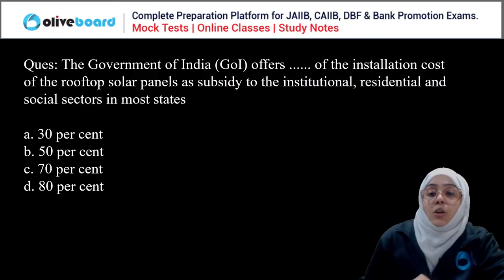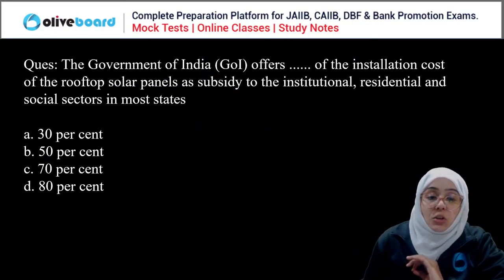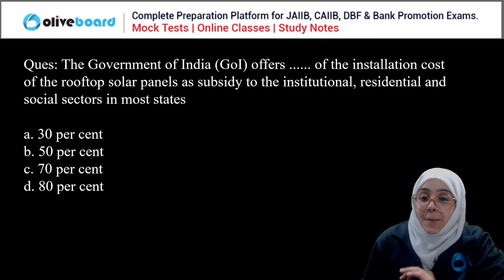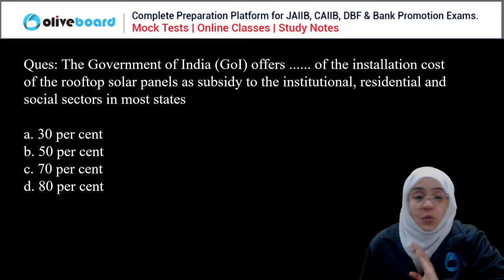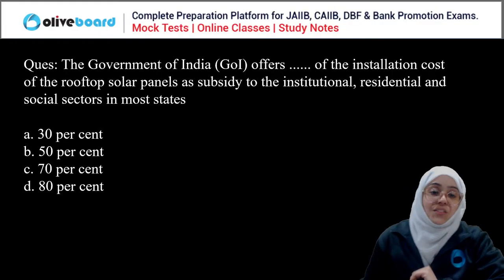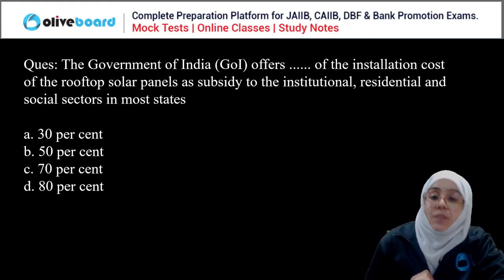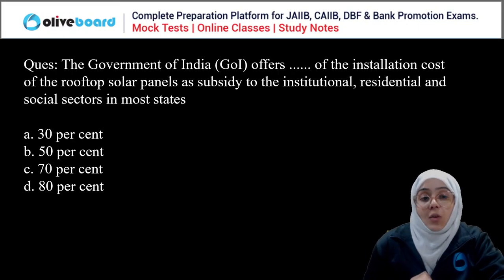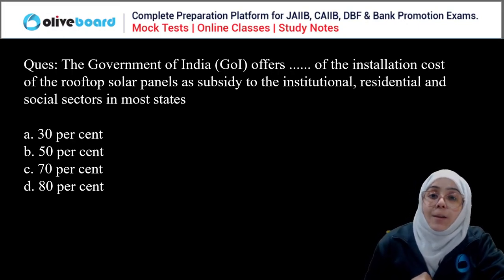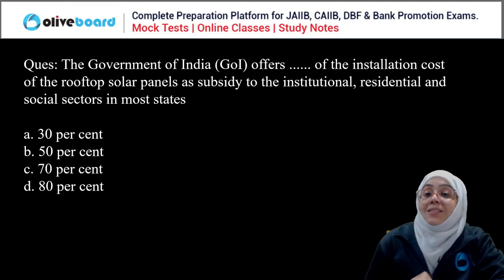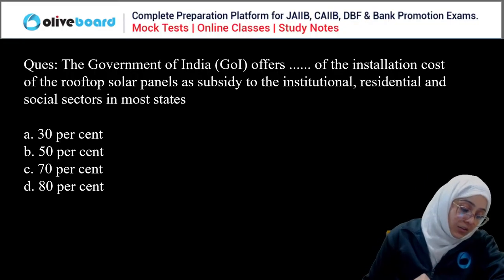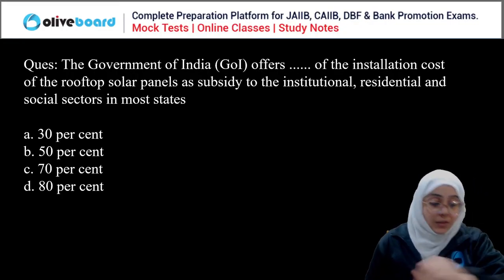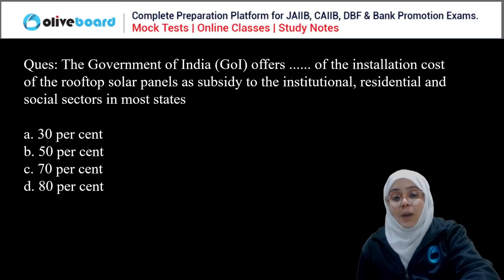Okay, next question. The government of India offers dash of the installation cost of the rooftop solar panel as a subsidy to the institutional, residential, and social sectors in most states. 30%, 50%, 70%, or 80%. So the subsidy is given for how much percent?